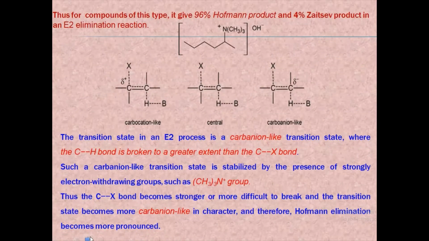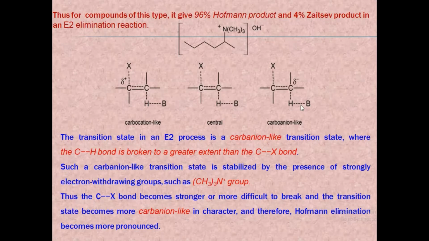Although most elimination reactions involving neutral substrates tend to follow Zaitsev rule, eliminations with a charged substrate of this type, this is a quaternary ammonium hydroxide, a charged substrate, tend to follow what is called the Hofmann rule, and yield mainly the least substituted alkene. So the major product in a Hofmann elimination reaction will be the least substituted alkene, and the trace amount will be the Zaitsev product.